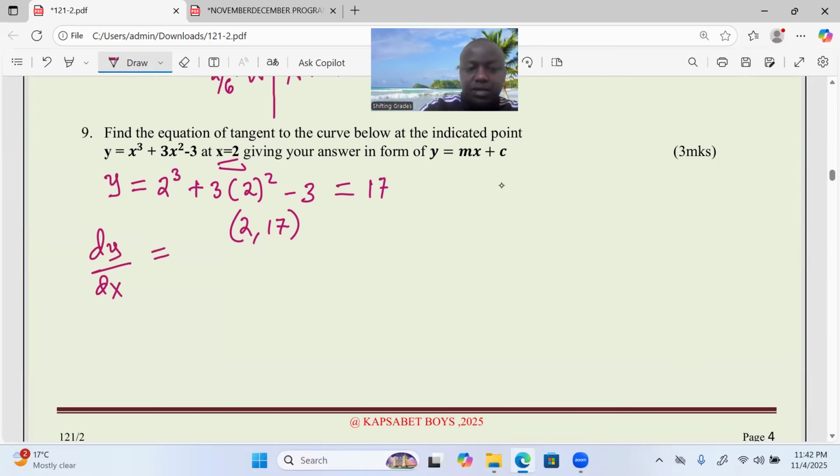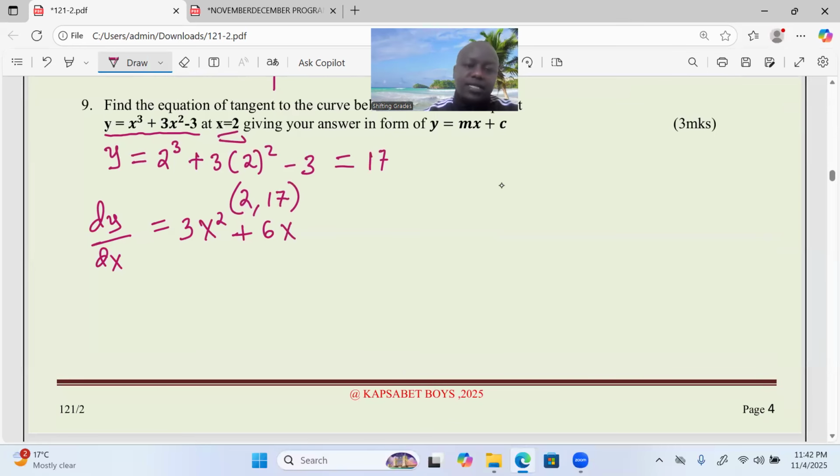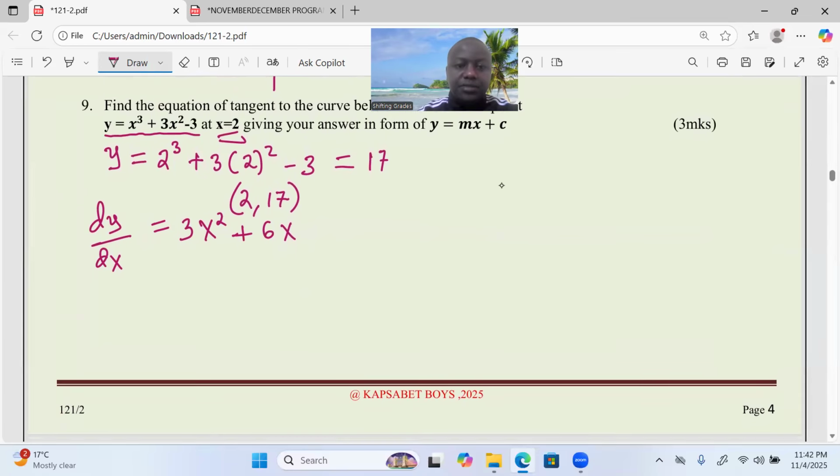We differentiate the function with respect to x. So 3x with the new power becoming 2, then 2 drops to multiply 3, making it 6, and x now becomes power 1. That is now the gradient function. The negative 3 is a constant, so it disappears upon differentiation.